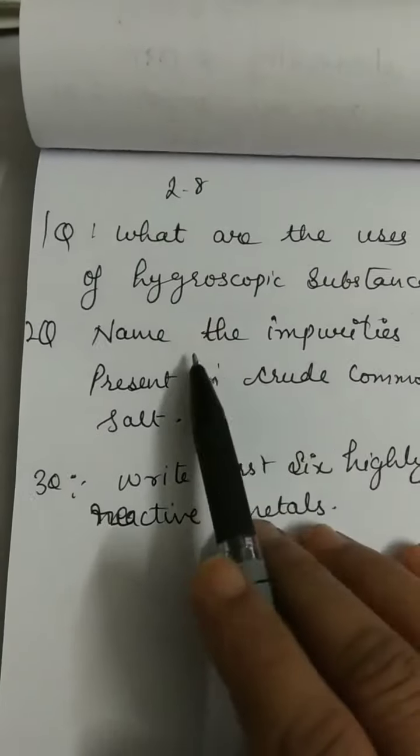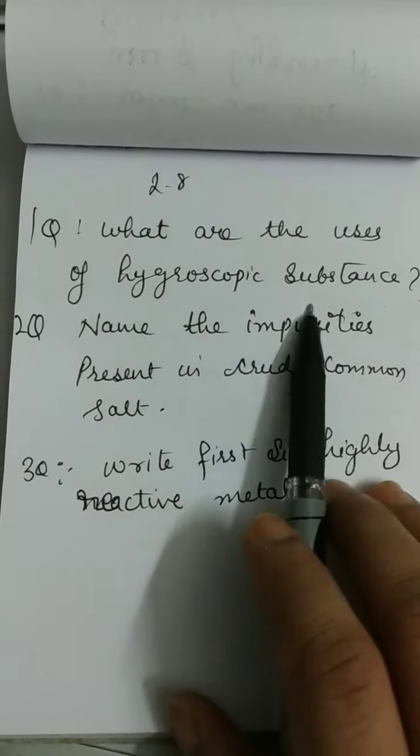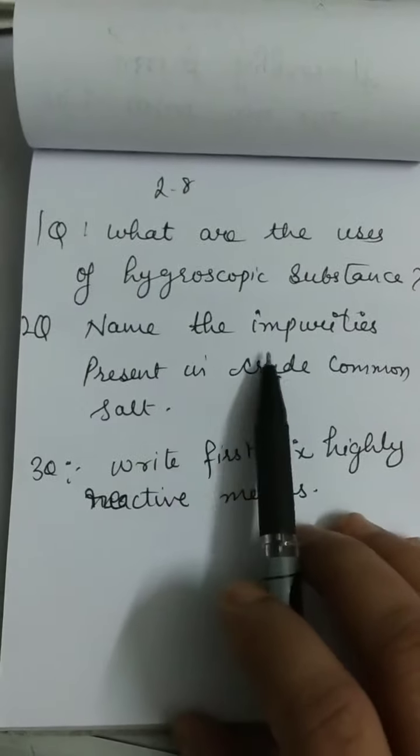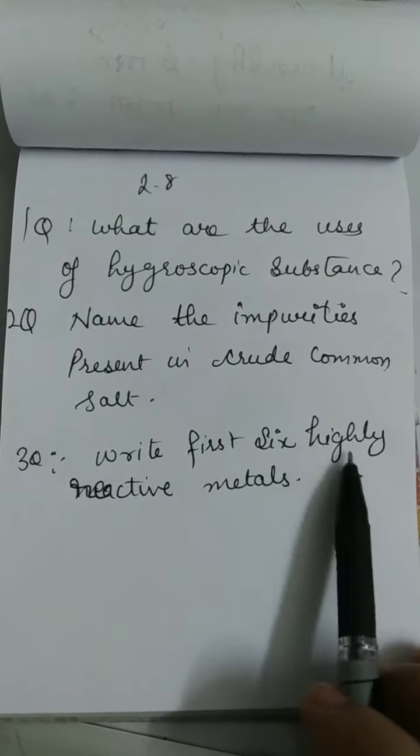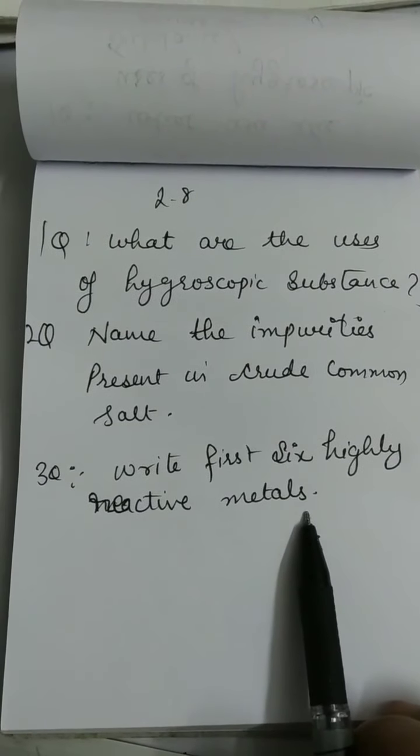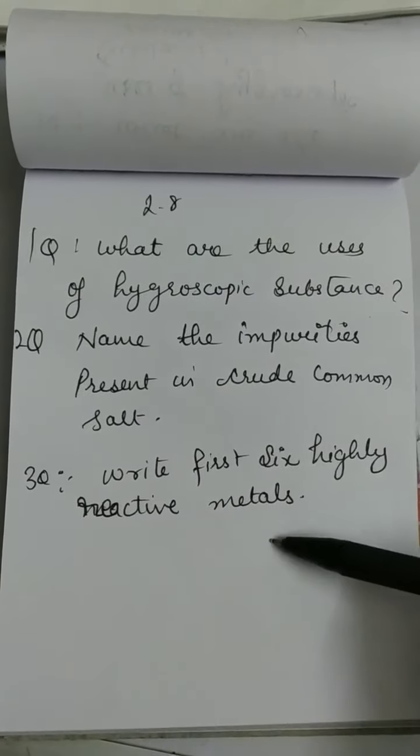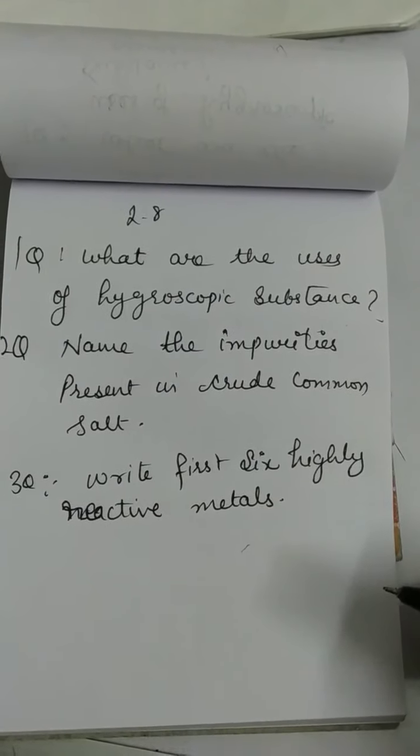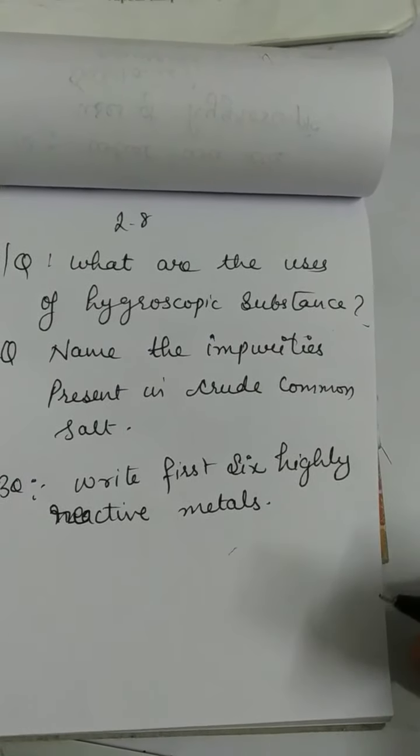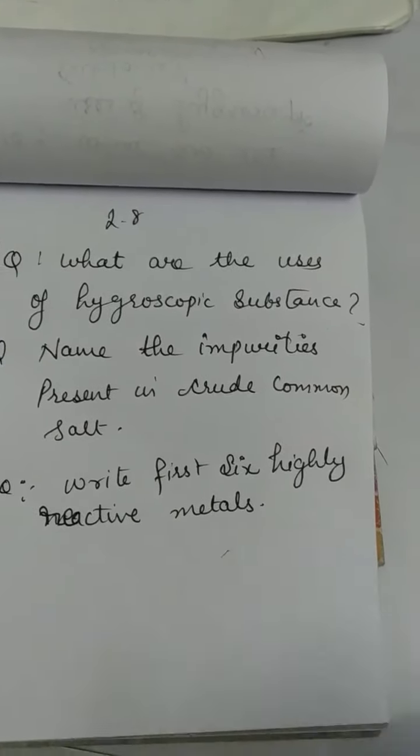Note down some questions for practice. What are the uses of hygroscopic substances? Second, name the impurities present in crude common salt. Third, write the first 6 highly reactive metals. You have to practice these questions and read the chapter up to the action of metals and metal oxides on water. The rest of the chapter we will discuss in the next video. Thank you.